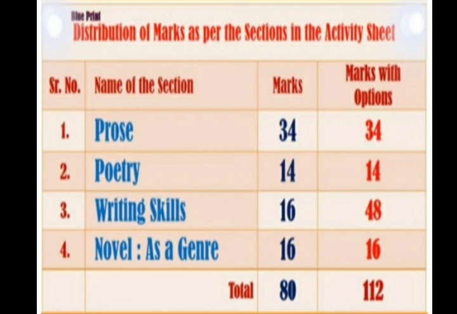Let's see the distribution of marks as per the sections in the activity sheet. So for the first prose section, the marks allotted are 34. The poetry section, the marks allotted are 14. Writing skills, marks allotted are 16. And for the novel as a genre, the marks allotted are 16. This comes to a total of 80 marks. And the other 20 marks are for oral exams.